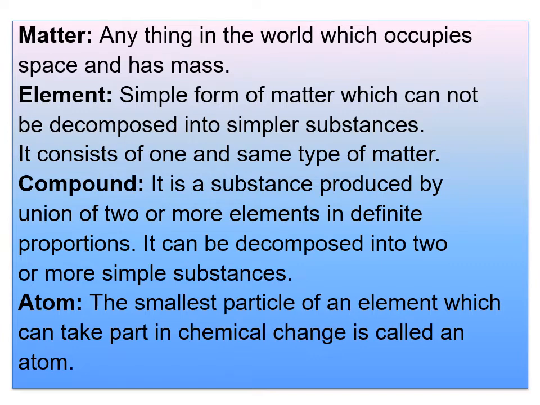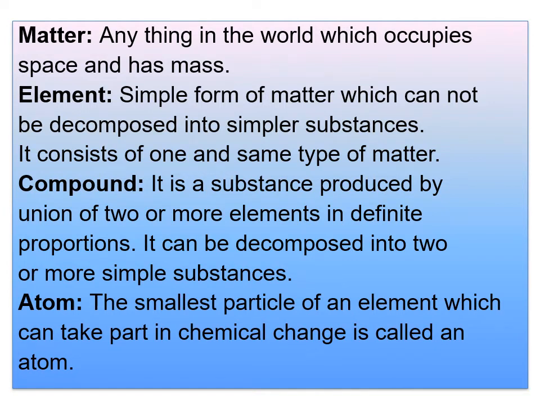It can be decomposed into two or more substances. Now the definition: it is a substance produced by union of two or more elements in different proportions.